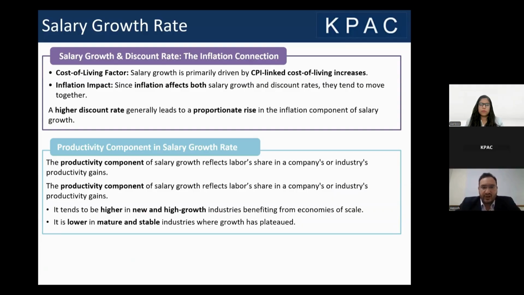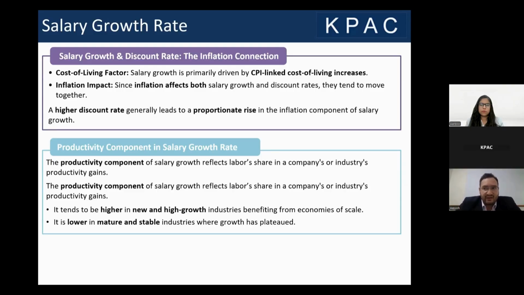Salary growth rate. The salary growth rate in an organization is usually given on an annual basis. Some organizations give it twice a year, depending on how the structure is set up in that organization. But as far as the general trend is concerned, salary growth rate should comprise three components. The first is the inflation component, the second is the productivity component, and the third is the merit component. So what is the inflation component?